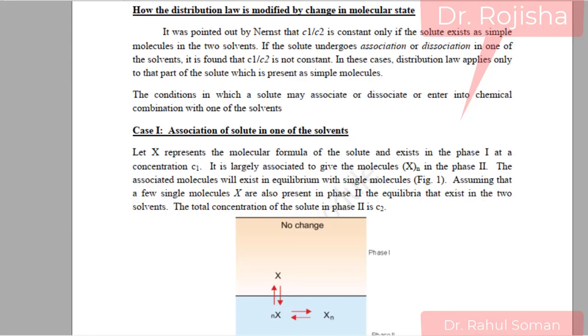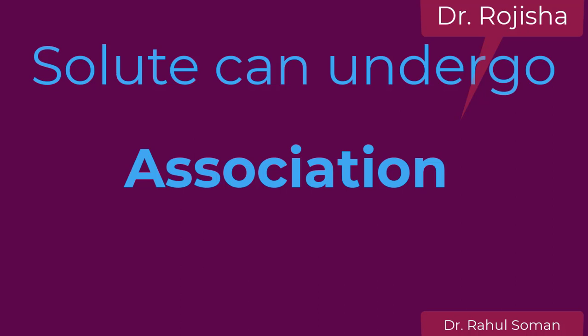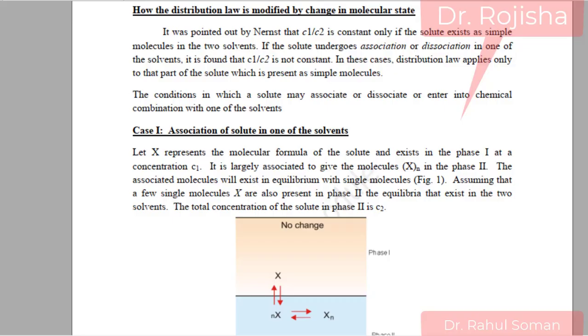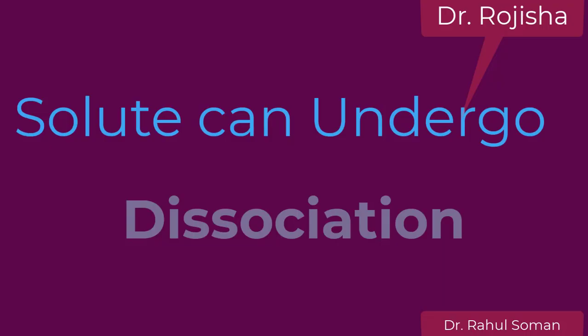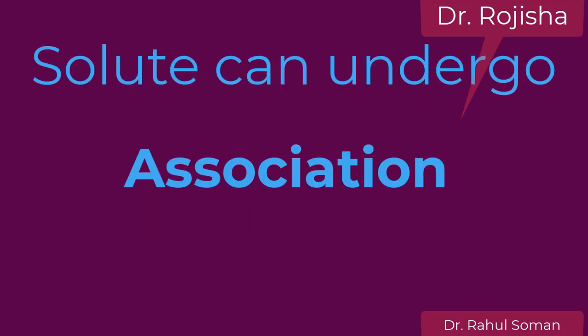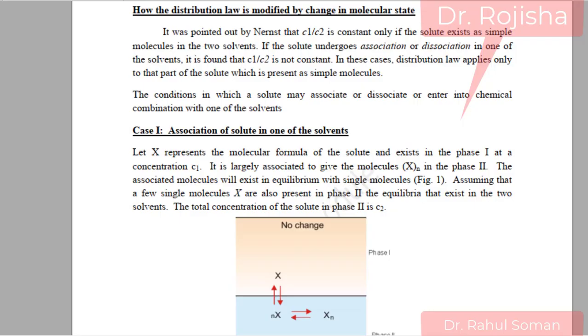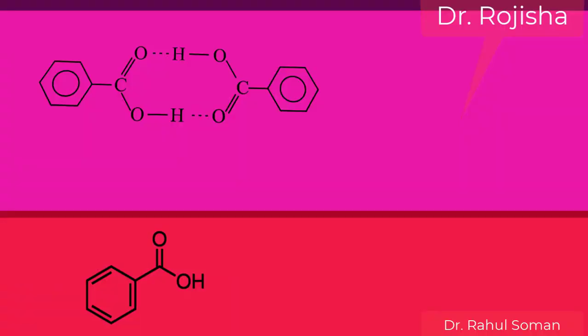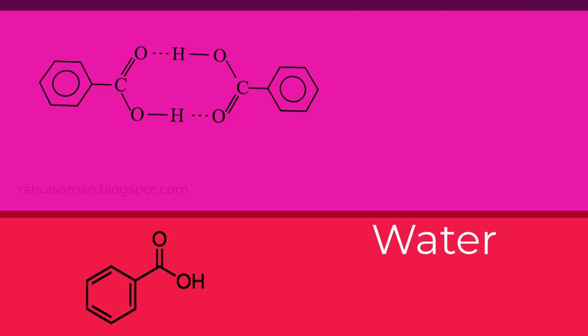So there are few cases where the solute can undergo association in one of the solvents, or it can react with the solvent, or it can dissociate in any of the solvents. So let us see one by one. In the first case, the solute undergoes association in one of the solvents. For example, if we are taking benzoic acid and distributing it between water and benzene.